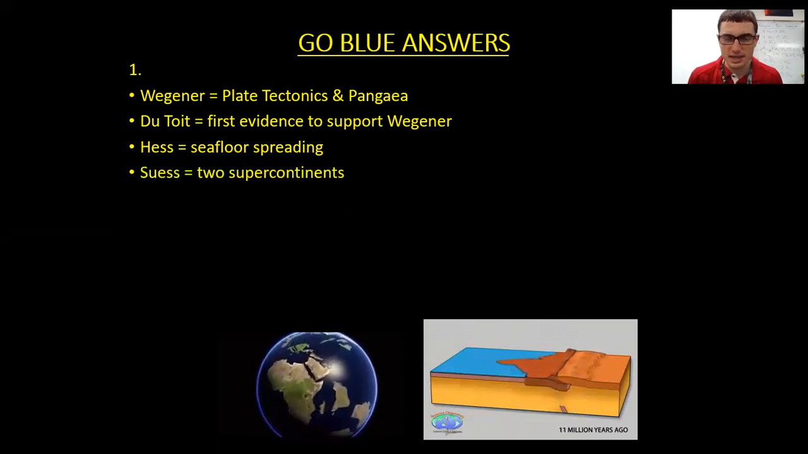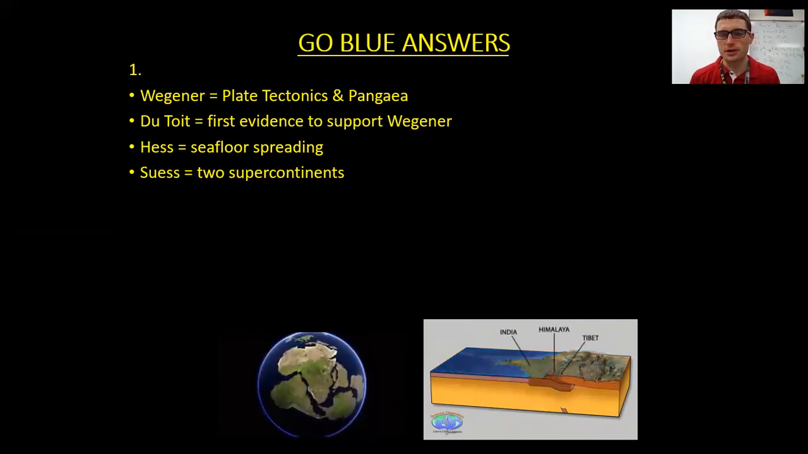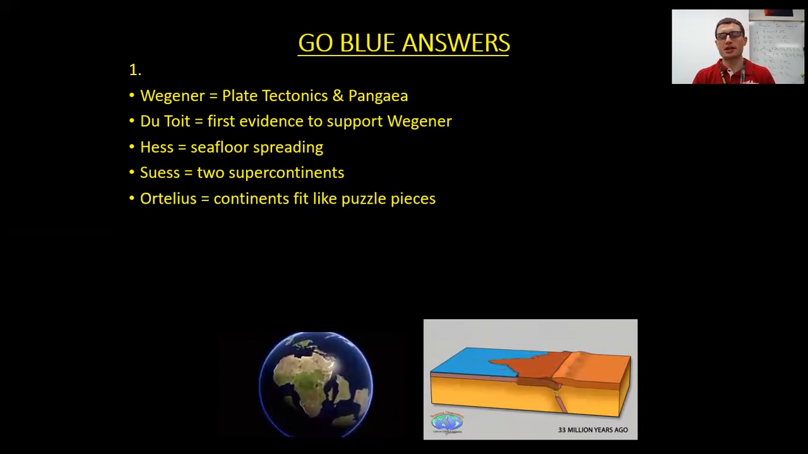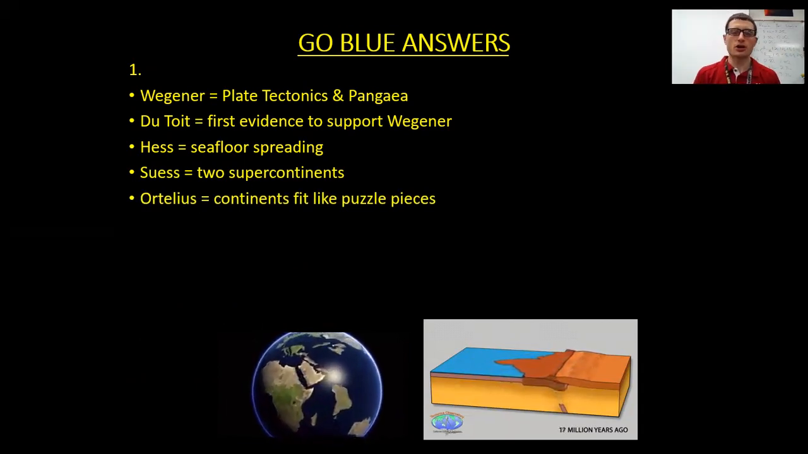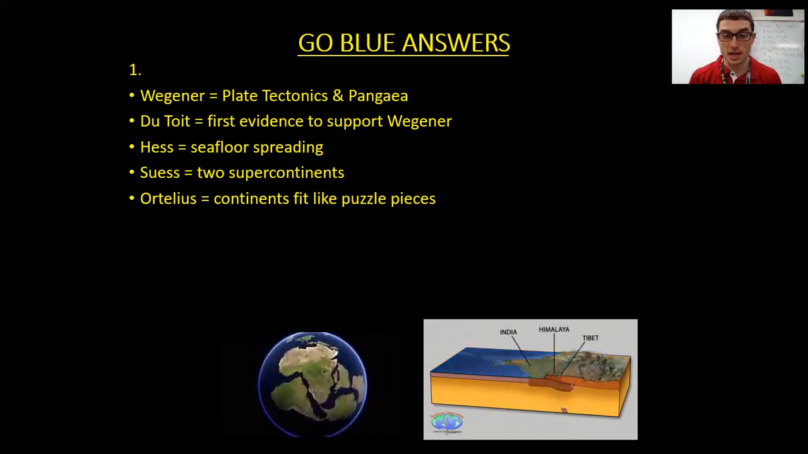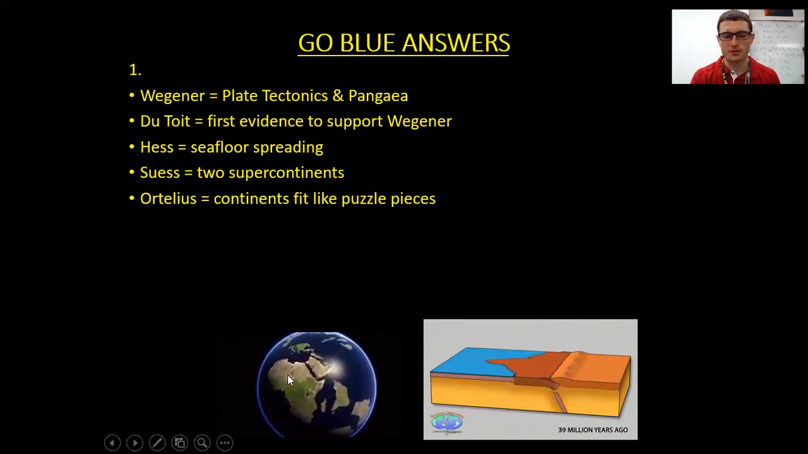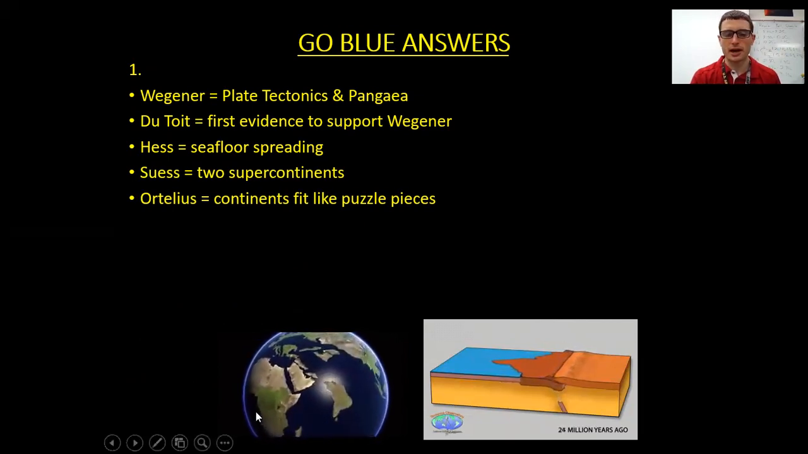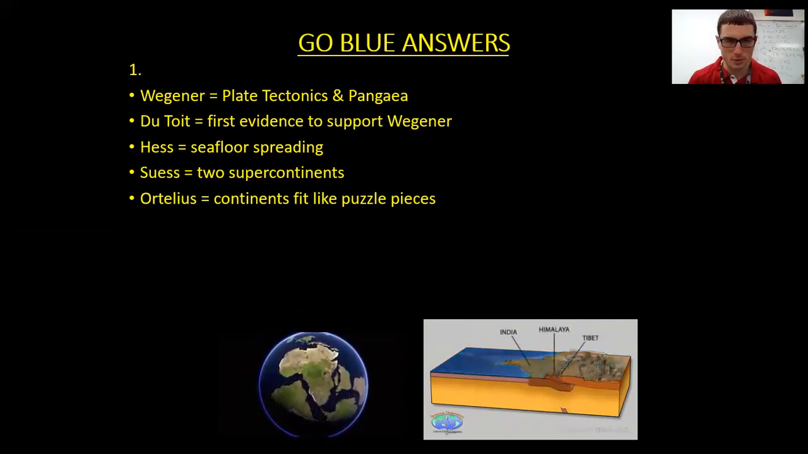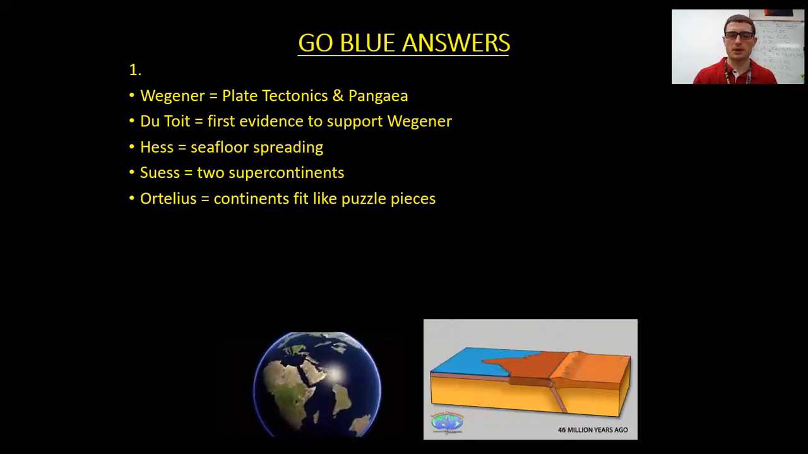Next, we have Suess, the idea that the Earth was then made up of 2 supercontinents shortly after it was one supercontinent, Pangea. And then lastly, guys, Ortelius, a super important name here. Just know that he was the map maker, and he came up with the idea that Earth's continents fit together like puzzle pieces, like you see down here, how South America fits together with Africa and a lot of those other plates. Again, the continents are moving. They were once together. His idea was that they fit together like puzzle pieces.